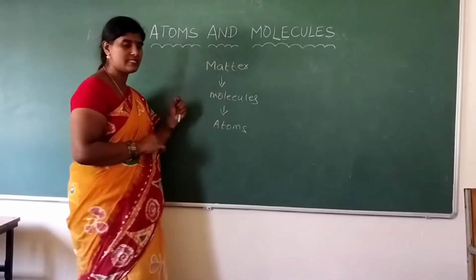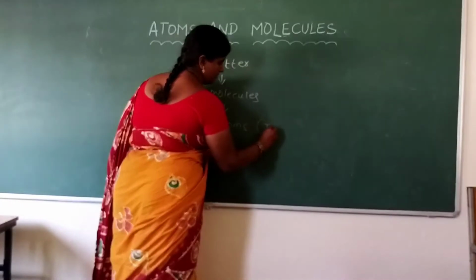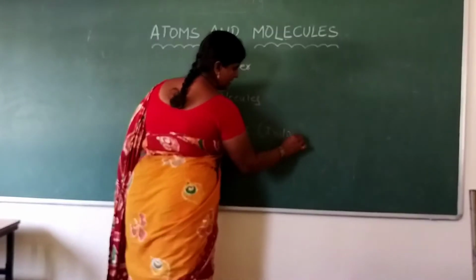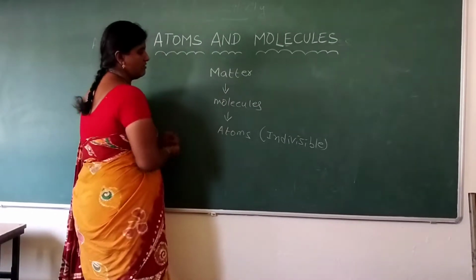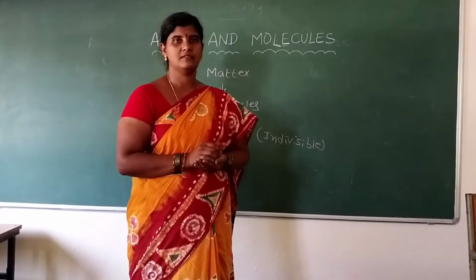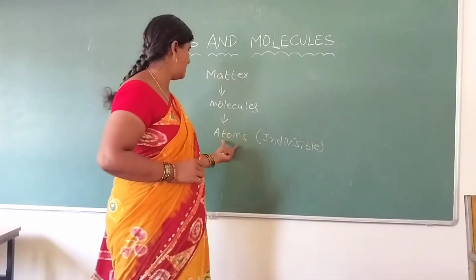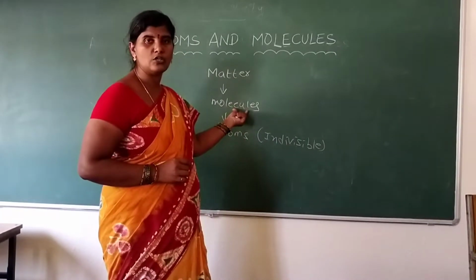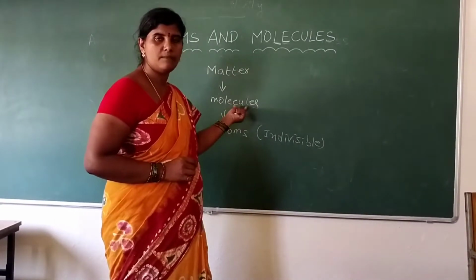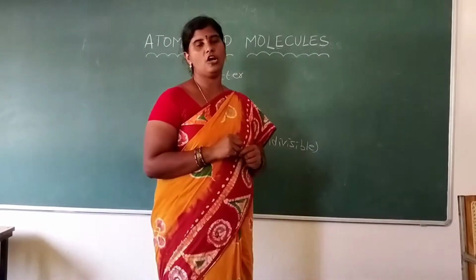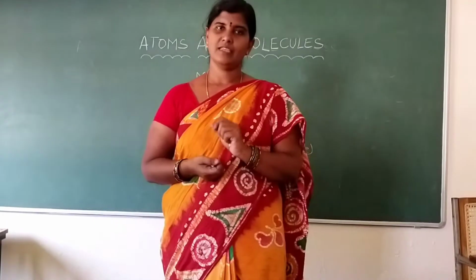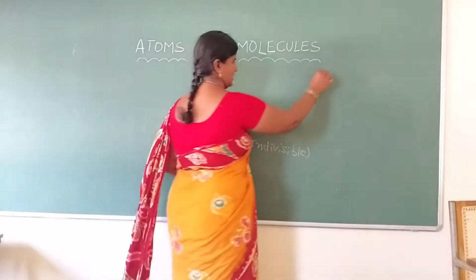Here atoms are indivisible. We are unable to divide the atoms. A group of atoms combine to form a molecule and a group of molecules combine to form matter, either a living thing or non-living thing. Let us observe an example.